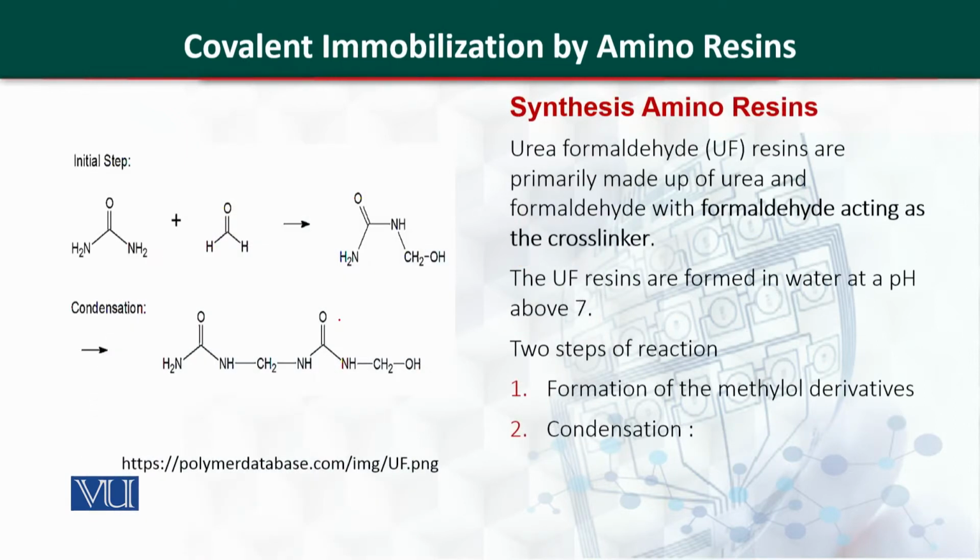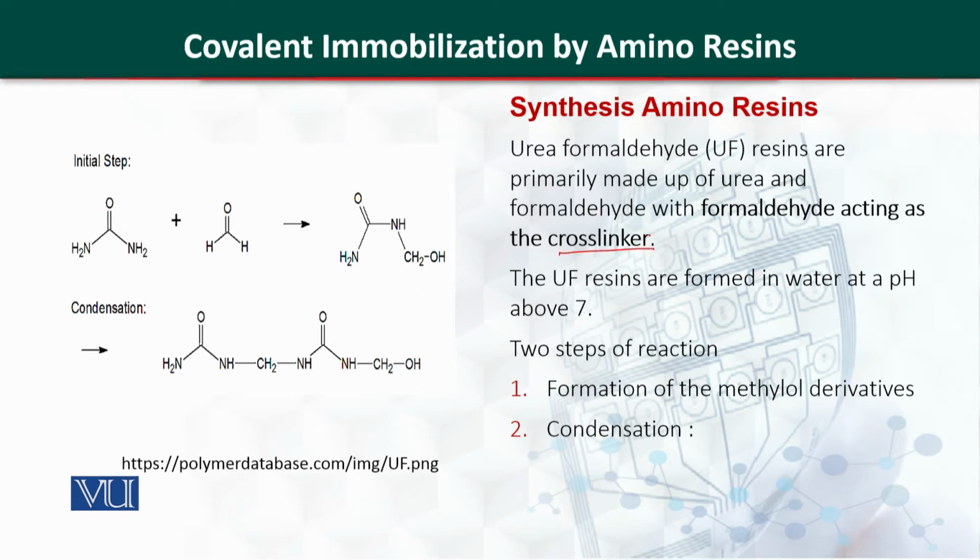Now, how can we synthesize the amino resin? The synthesis of amino resin is very important. We use these two compounds, which are the basic components of this amino resin, urea and formaldehyde, which bind with each other, and the formaldehyde acts as a cross linker.